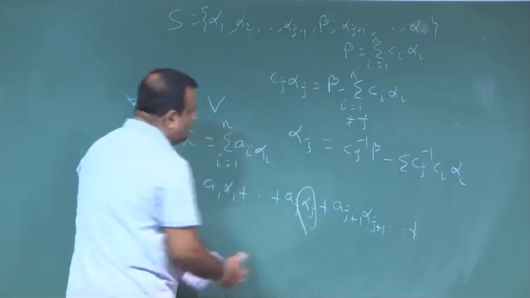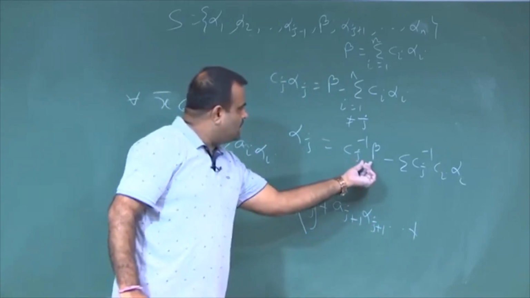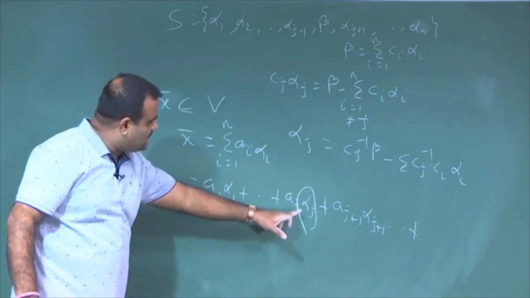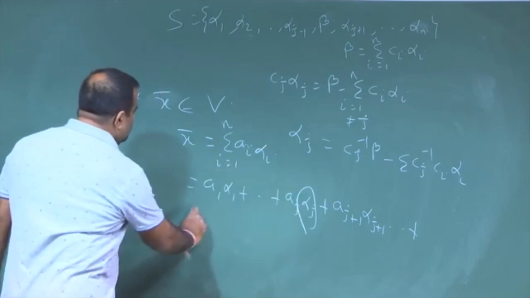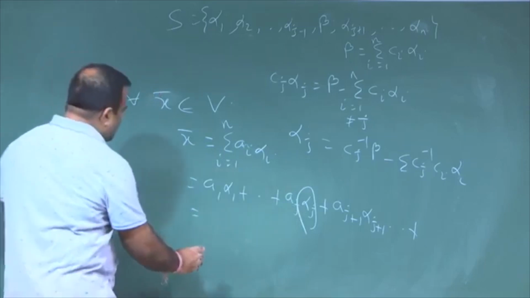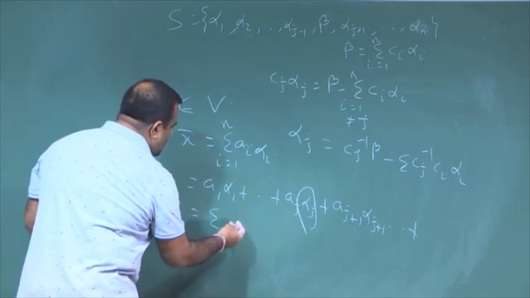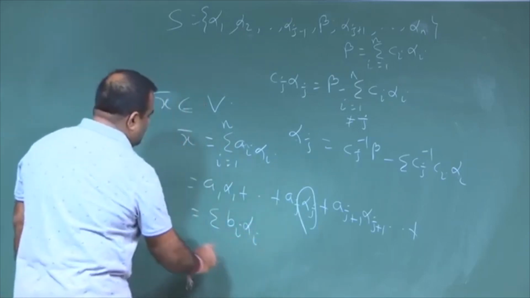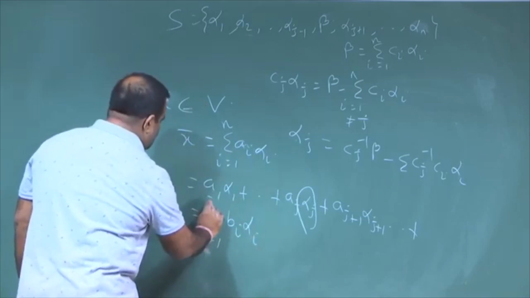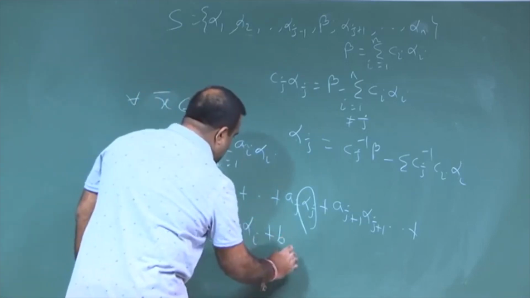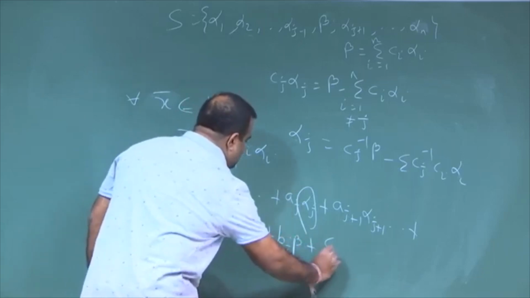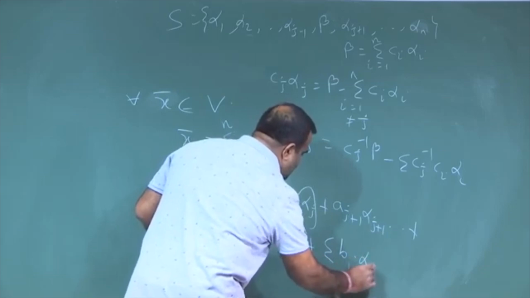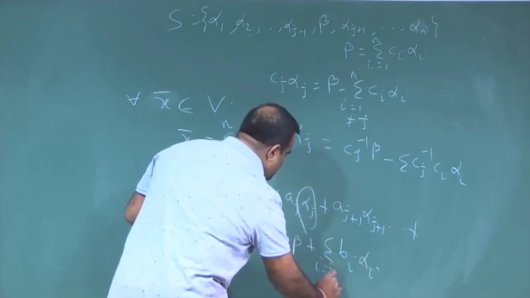Now, this alpha j can be written as a linear combination of beta and the other vectors. So, if you replace it by this expression, then this will be the summation of some b i alpha i, i equal to 1 to j minus 1, plus b j beta, plus again b i alpha i, i equal to j plus 1 to n.